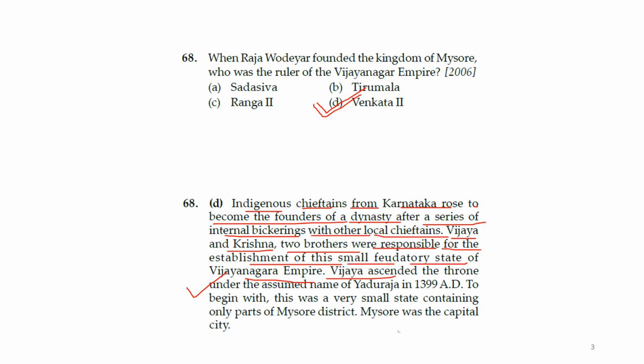Vijaya ascended the throne under the assumed name of Yaduraja in 1399 AD. To begin with, this was a very small state containing only part of Mysore district. Mysore was the capital of the city. So you can read this explanation. The answer is Venkata II.